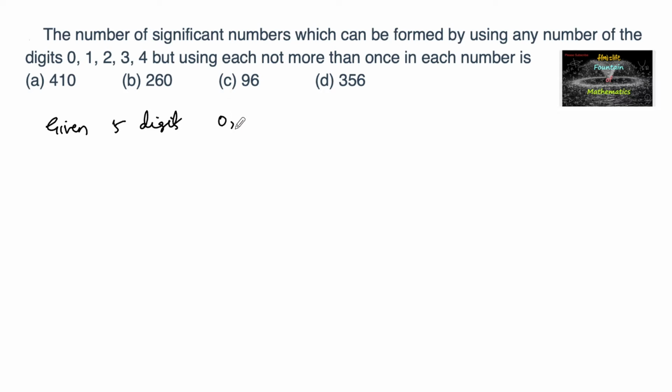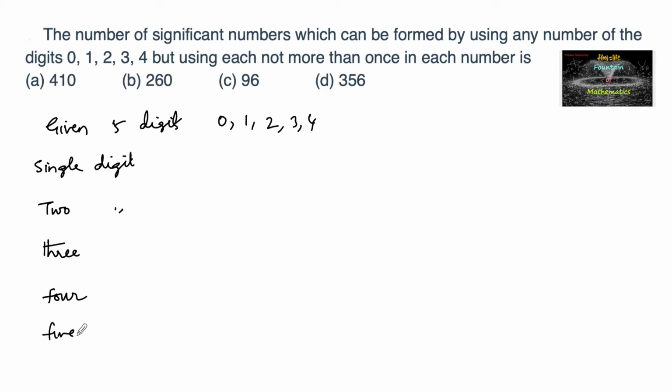Given 5 digits 0, 1, 2, 3, 4, we need to find the number of significant numbers which can be formed by using any number of the digits. Means it can be a single digit number, or a 2-digit number, or a 3-digit number, or we can take a 4-digit number, and since 5 digits are given, it can be a 5-digit number.